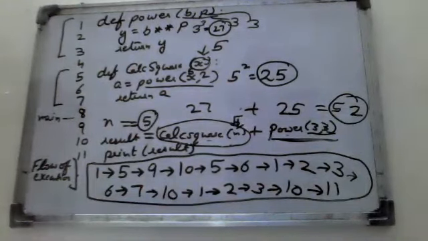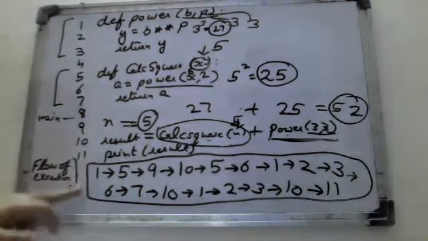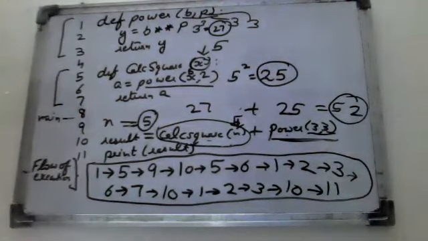Got it? In this manner, you can easily find out the answer if you know the flow of execution. But if you don't know the flow of execution of the program, you cannot find the answer. So it is very important to understand how the flow of instructions will come.